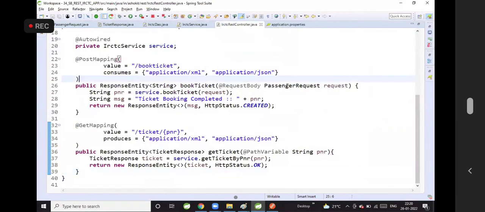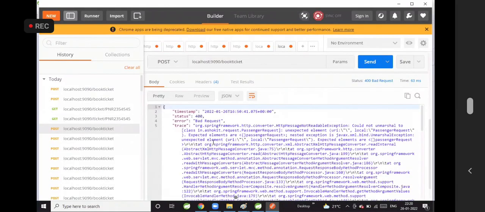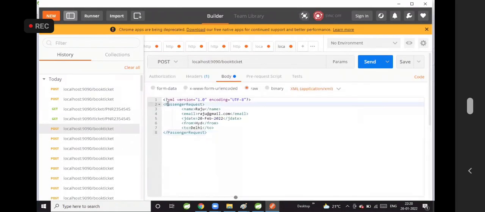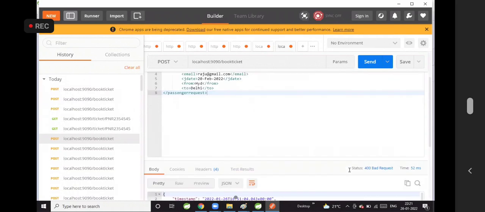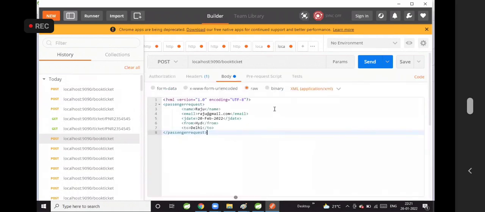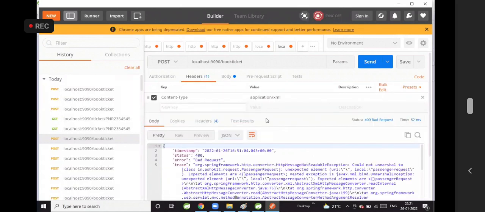Now let me take everything as normal. PassengerRequest, keep it as small passengerRequest as the root element name. Click on send. Still it is giving the issue. Now what is the header I am taking? Content type is application/XML. Bad request.